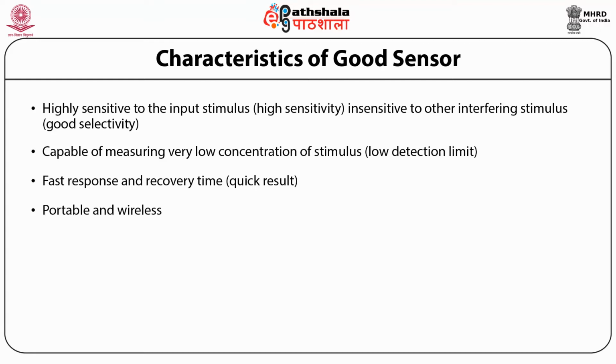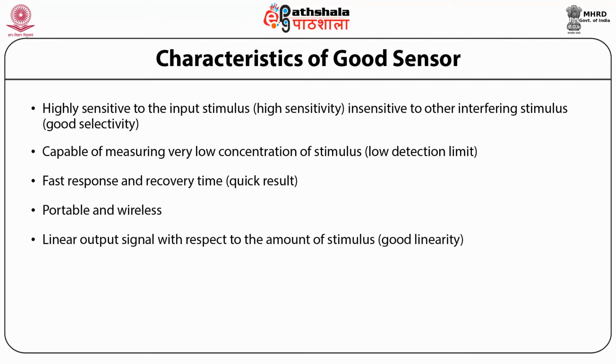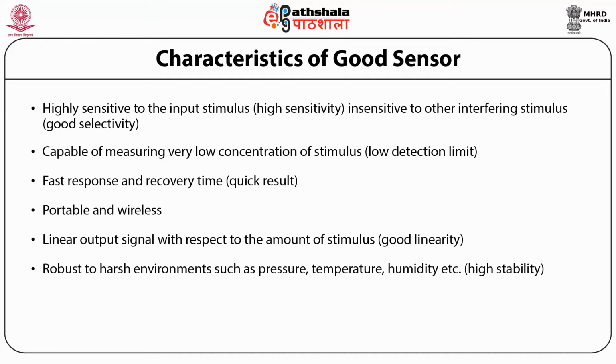Number 5, a good sensor should have a linear output signal with respect to the amount of stimulus. That is, it should have a good linearity. Number 6, a good sensor should be robust to harsh environments such as pressure, temperature, humidity, etc. That is, a good sensor should be highly stable.